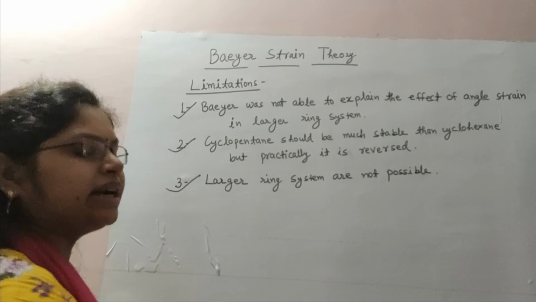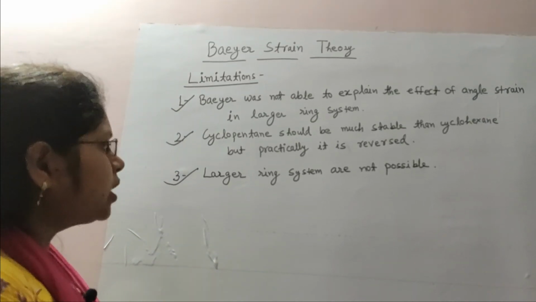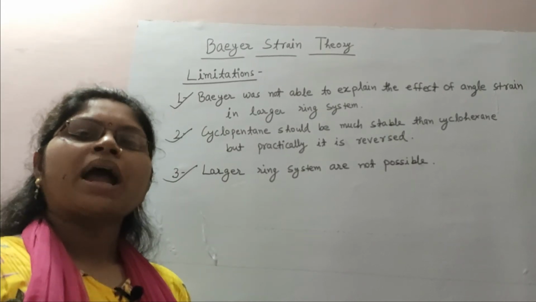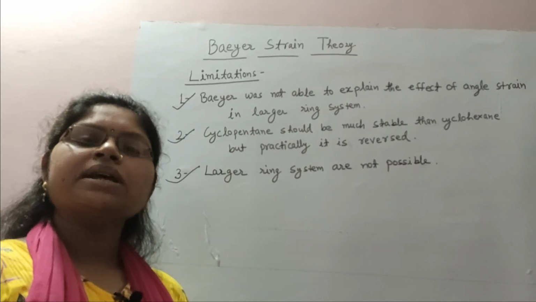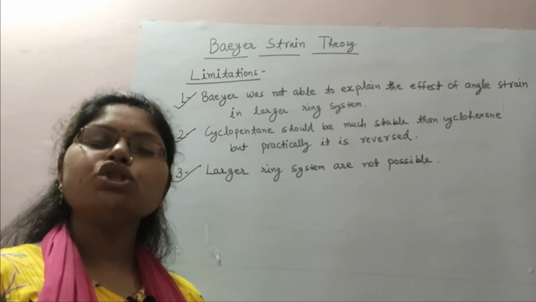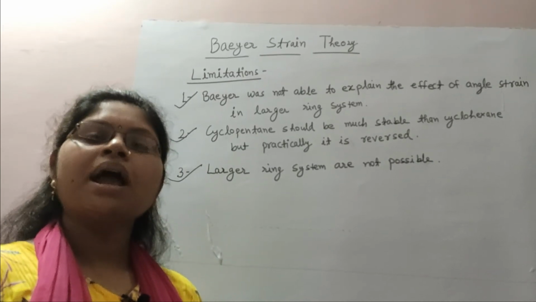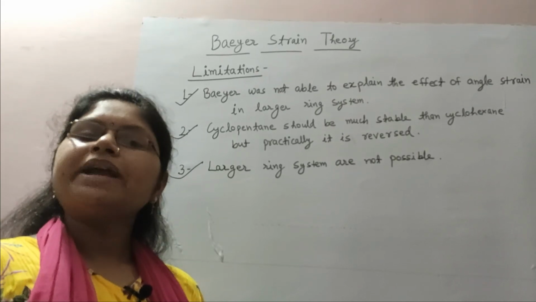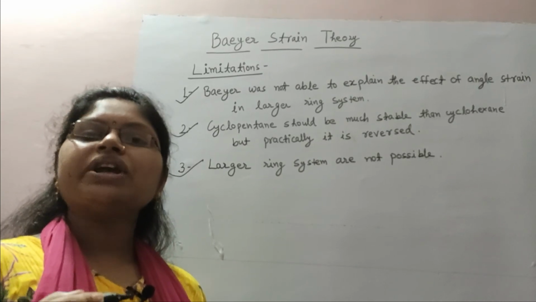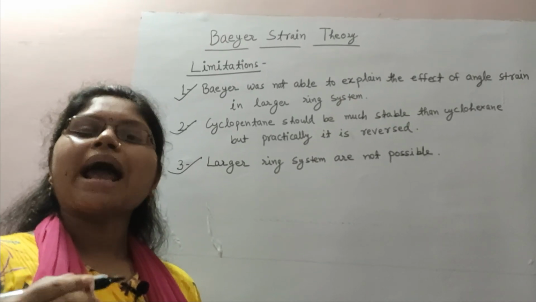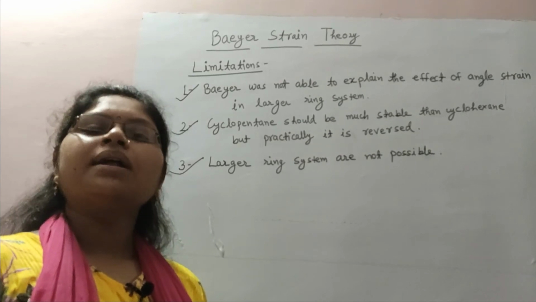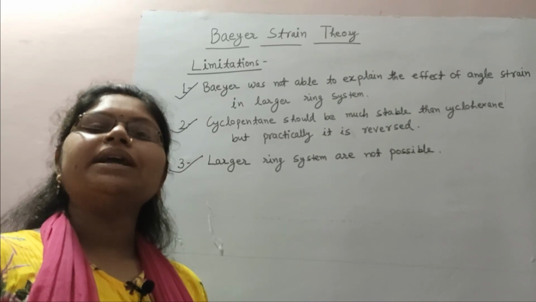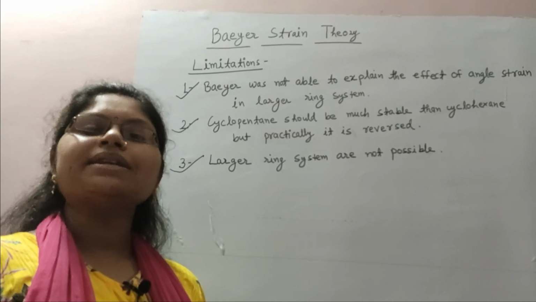The third important limitation is that according to Baeyer, larger ring systems are not possible. According to Baeyer, cyclohexane and above rings have negative strain, and because of this they are least stable and could not exist in nature. But practically this does not happen. The cyclohexane ring is a most stable ring, and rings above it, like cycloheptane, cyclooctane, etc., exist in nature, and they are also stable.